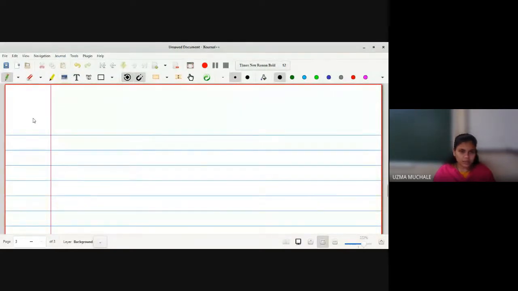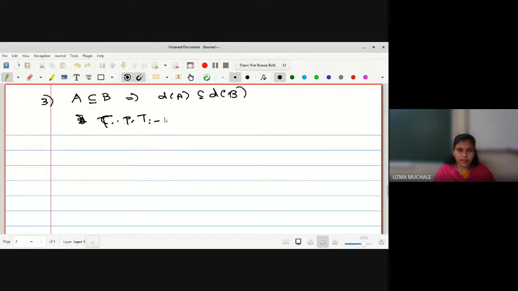Now the third property, which we know from what we have already proved for the derived set: if A is a subset of B, we have proved that D of A is a subset of D of B. Now we have to prove, given A is a subset of B, that A bar is a subset of B bar. This we already know. We have to make use of this one.